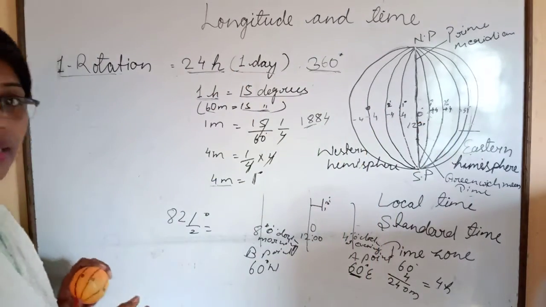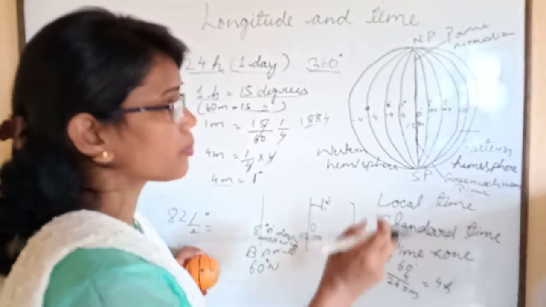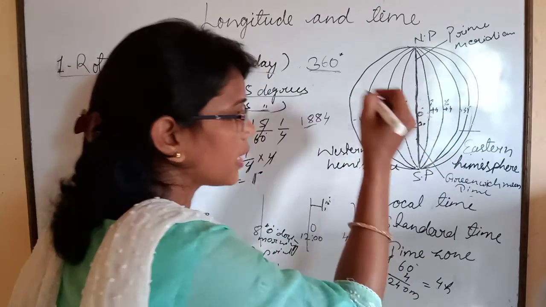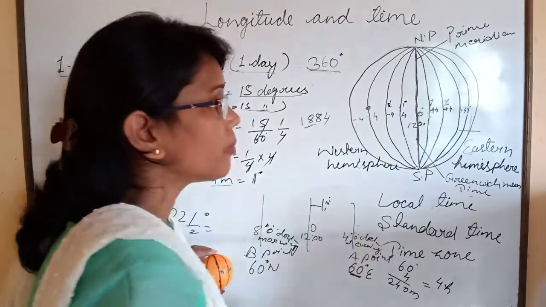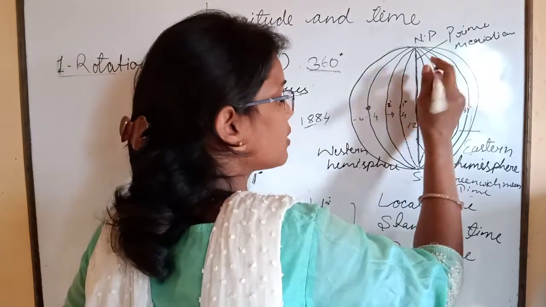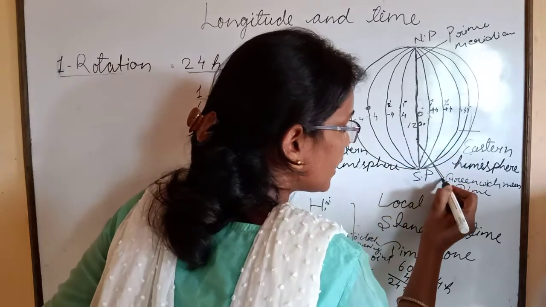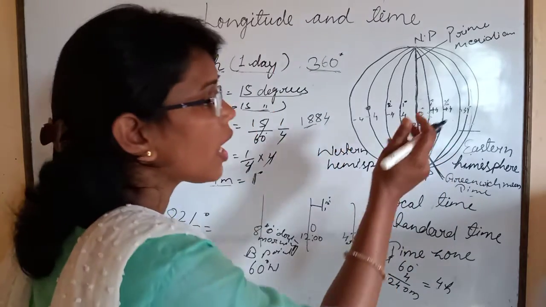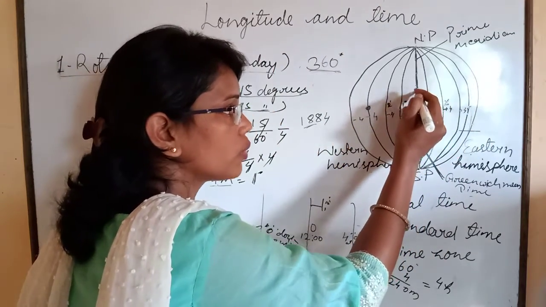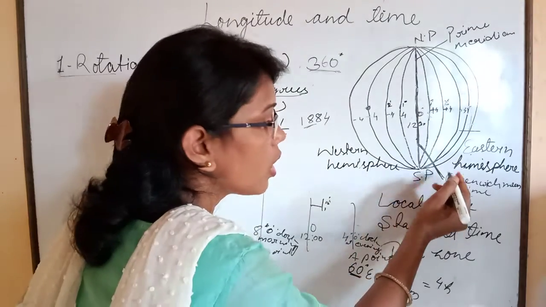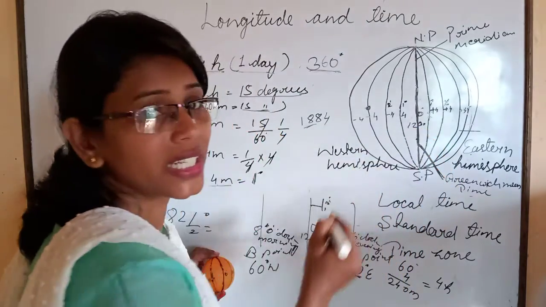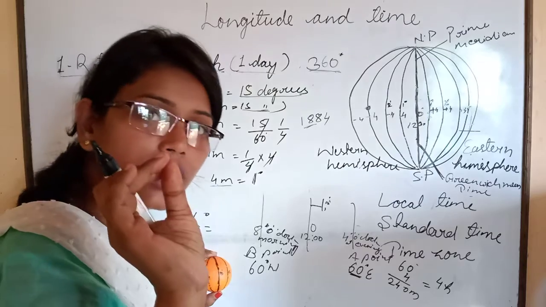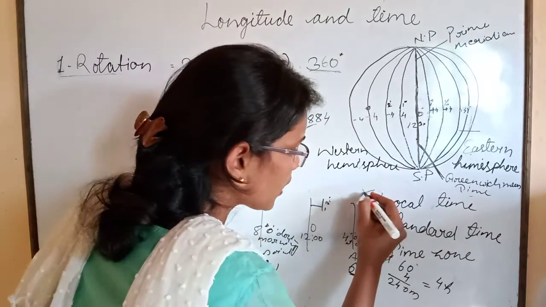Okay. Yes, and children, all the countries' prime meridian is most important, because all the countries set their time from the prime meridian. This prime meridian time is known as Greenwich Mean Time, and all the countries set their watch according to Greenwich Mean Time. India also sets its time from Greenwich Mean Time. Children, we have two types of time, standard time and local time. What is local time?